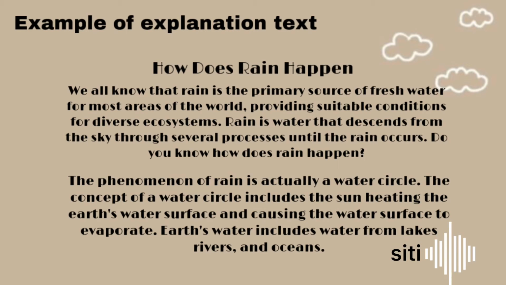How does rain happen? We all know that rain is the primary source of fresh water for most areas of the world, providing suitable conditions for diverse ecosystems. Rain is water that descends from the sky through several processes until the rain occurs. Do you know how this rain happens? The phenomenon of rain is actually a water cycle. The concept of the water cycle includes the sun hitting the Earth's water surface and causing the water to evaporate. Earth's water includes water from lakes, rivers, and oceans.